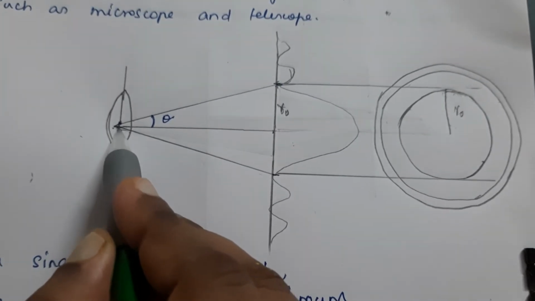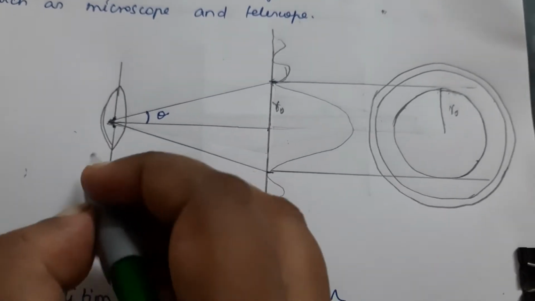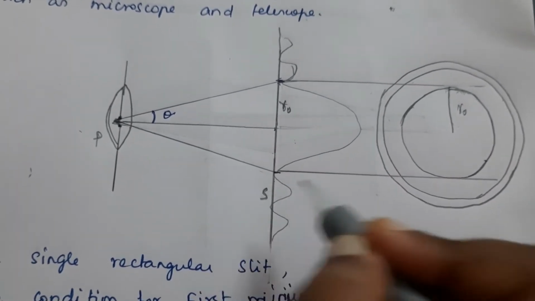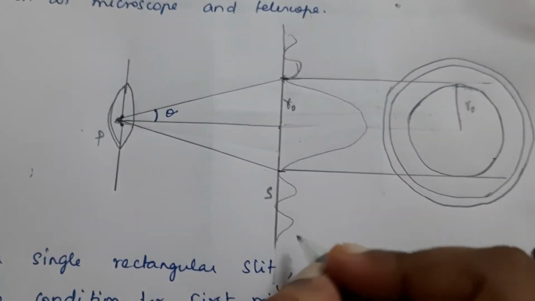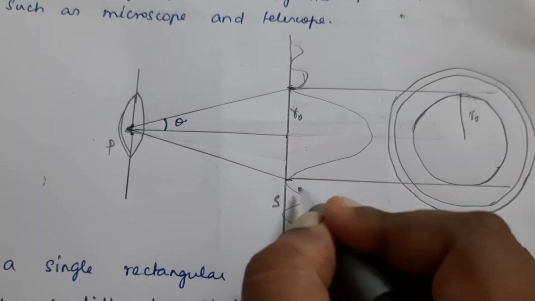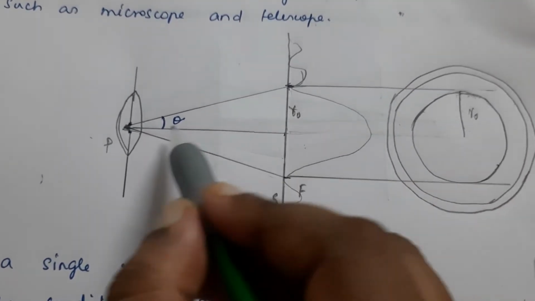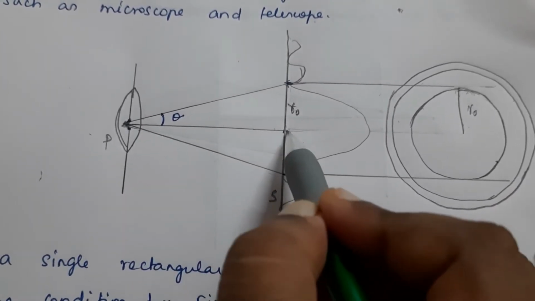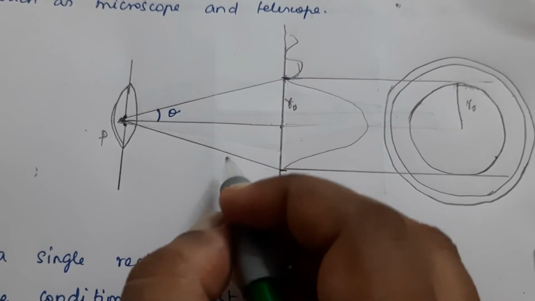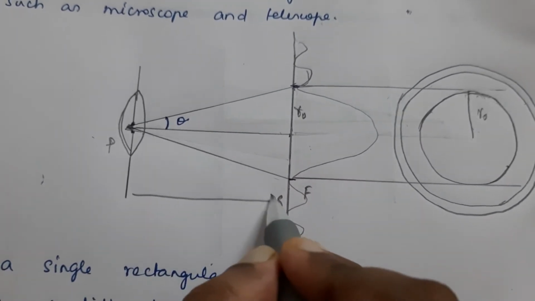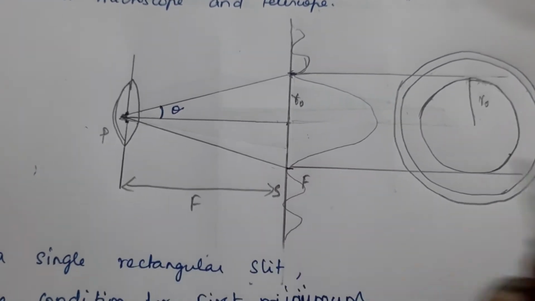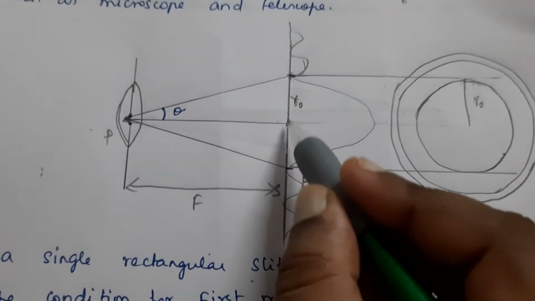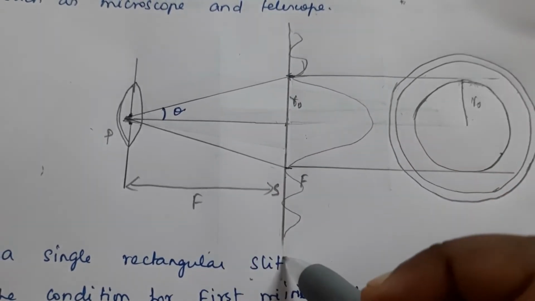Now this is a lens. Here it is the optic center of the lens. Now this is your screen. The screen is placed on the focus F. So the distance between the optical center and the focus is nothing but the focal length, which we can take as F. In the focus only the screen is placed.